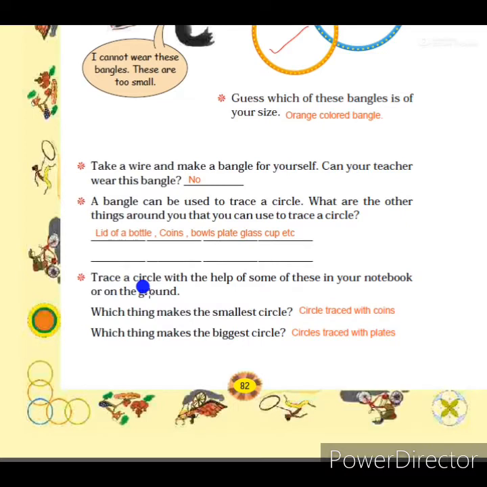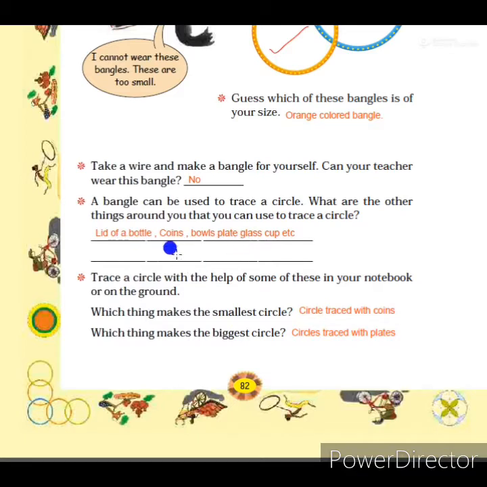The objects, some things we have given in the above answer, the things we used to draw a circle. Using some of these things, you trace some circles in your notebook or on the ground. And the question is, which thing makes the smallest circle? Among these, students, you observe once which thing can make the smallest circle?